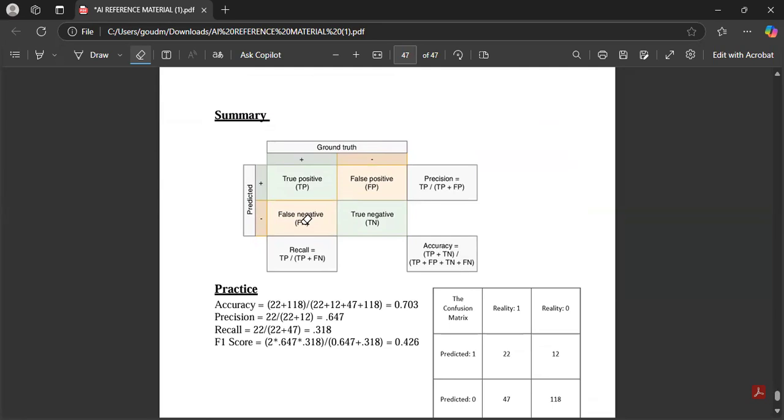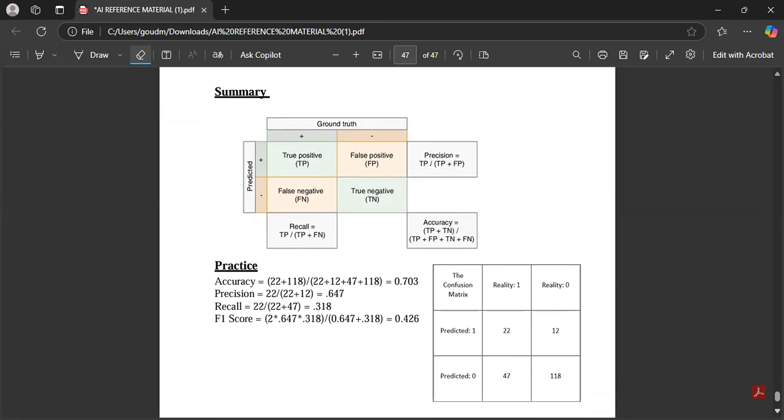Okay. You will get a condition like the question in this way, and they will ask you to calculate F1 score. For that, what you have to do first, they may ask you to calculate accuracy and F1 score. When they are asking you to calculate both F1 score and accuracy, first you have to calculate accuracy, right? Accuracy formula, and they will give here 22, 12, 47, 118. In that case, what you will do, children, immediately you will take your pencil and you will write, okay, write in the answer key, not in the question paper, children.